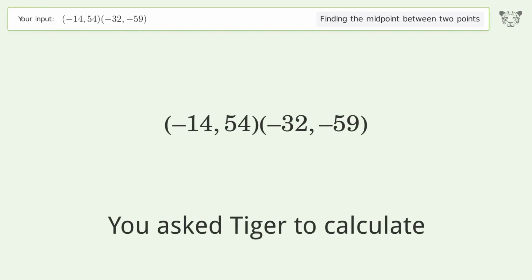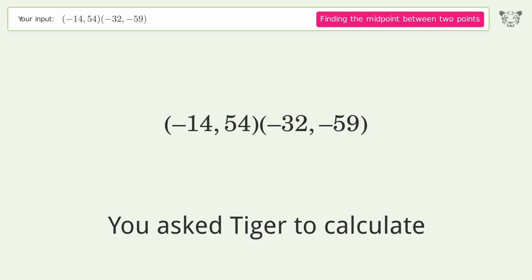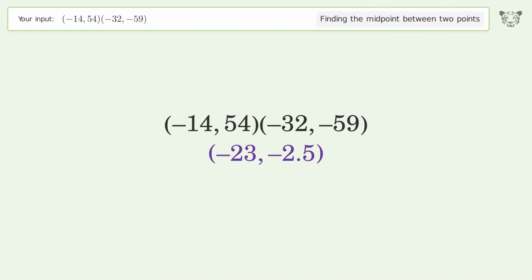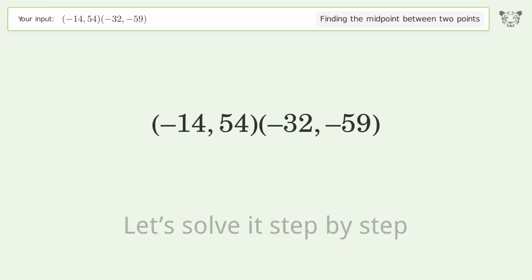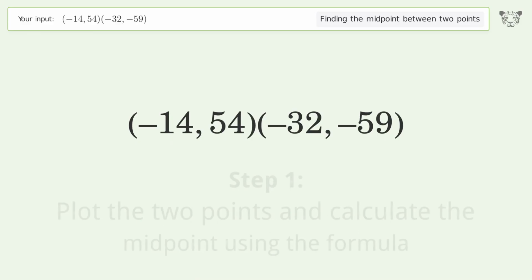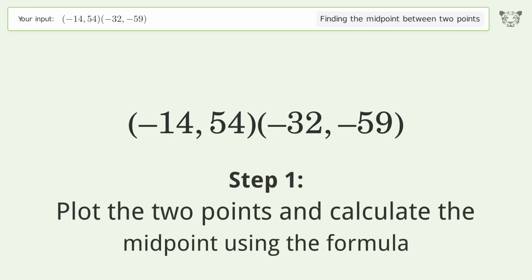You ask Tiger to calculate. This deals with finding the midpoint between 2 points. The midpoint between the 2 points is -23, -2.5. Let's solve it step by step. Plot the 2 points and calculate the midpoint using the formula.